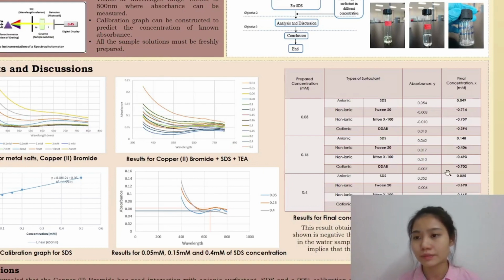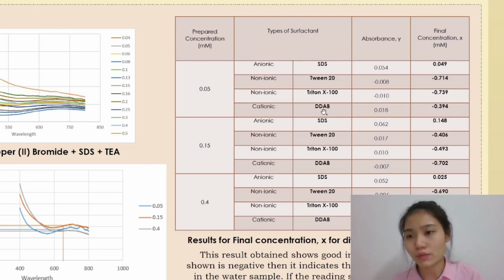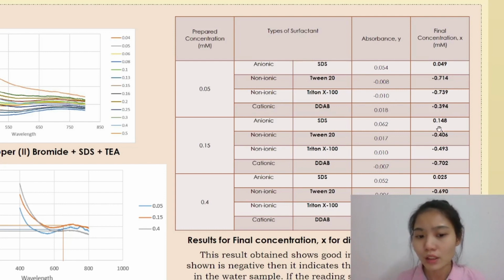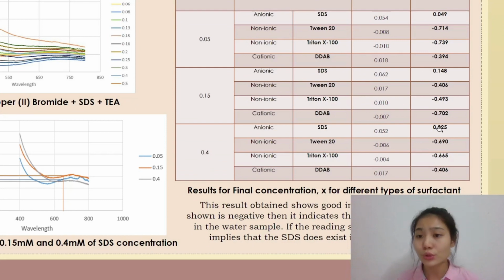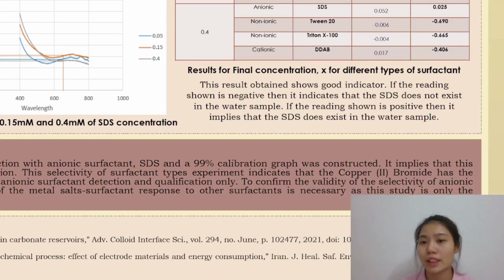As we can see, the final concentration for anionic surfactant SDS shows a positive value, while the final concentration for non-ionic and cationic surfactant shows a negative value. This result obtained shows a good indicator. If the reading shown is negative, then it indicates that the SDS does not exist in the water sample. If the reading shown is positive, then it implies that the SDS does exist in the water sample.